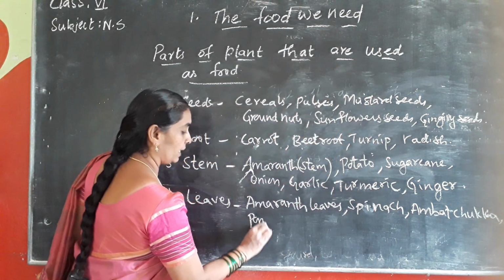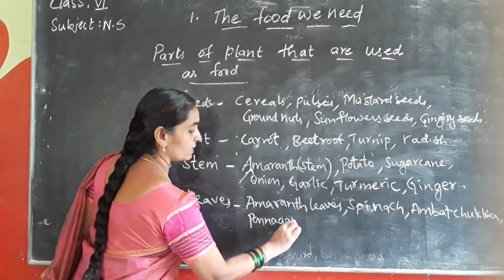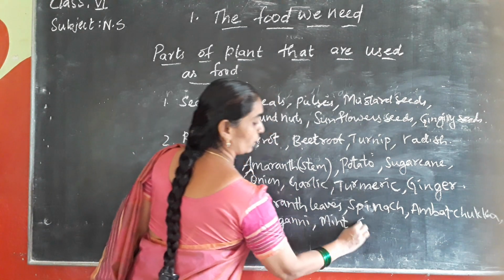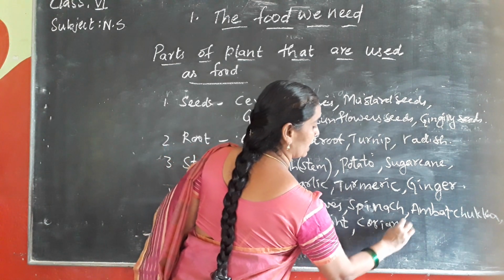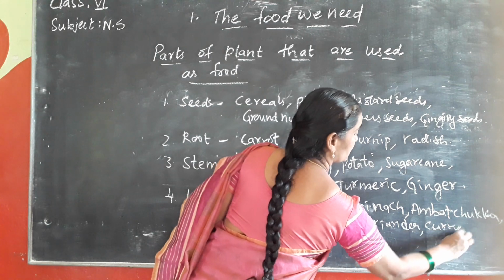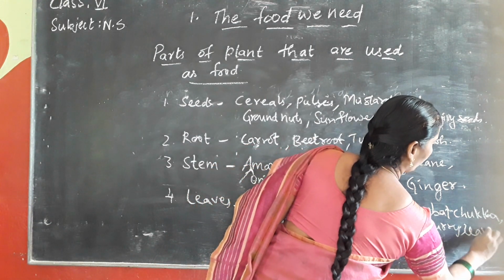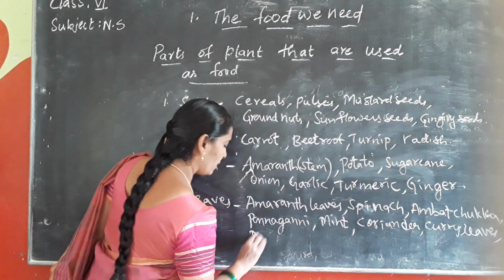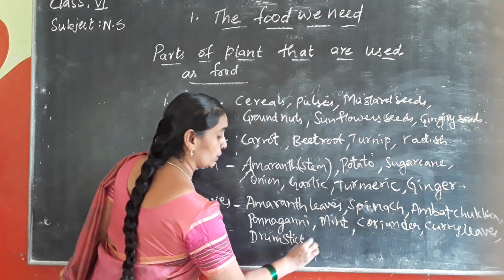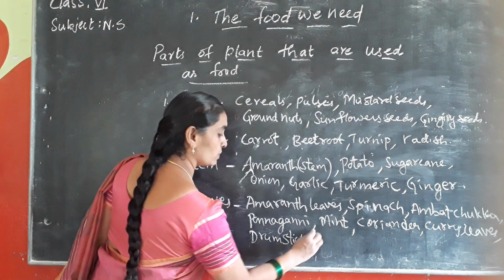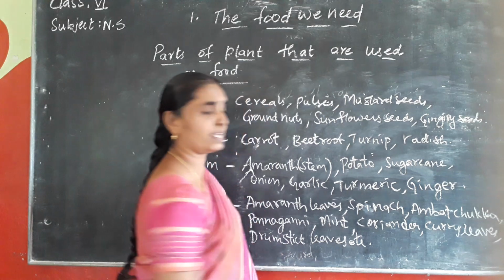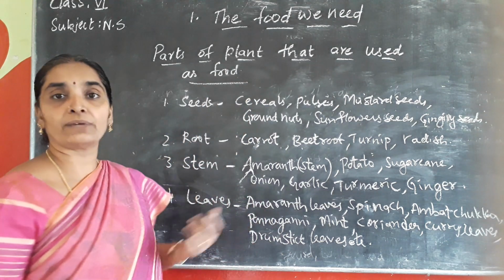Pannaganni, mint, pudina. Next, coriander, kottimira we say, curry leaves. Coriander, curry leaves, drumstick leaves. So these are all the leaves. So many are there. The board will not be sufficient to write. You know it as you generally use it in your homes regularly. So there are a variety of leaves that we use in our food.